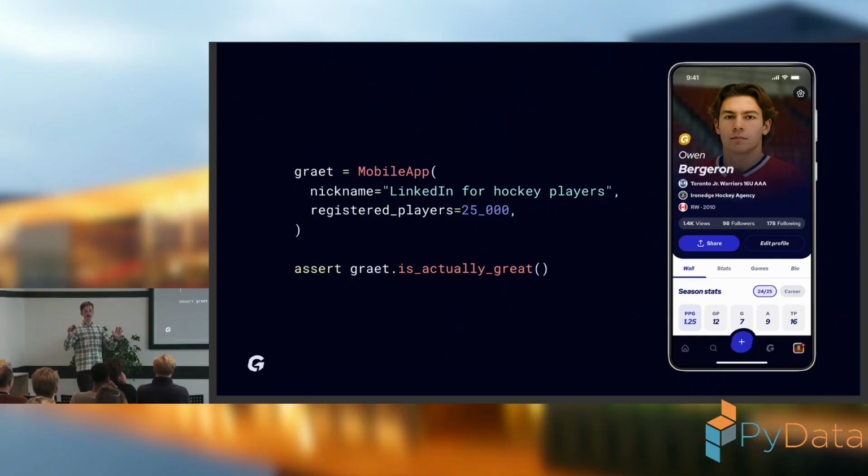On the other hand, there are coaches and agents that are looking for new players either for their team or for their agencies. So these 2 groups of users meet on the platform, and basically we are a recruitment platform for young ice hockey players. We have around 25,000 of those ice hockey players registered on the platform, and on top of that there are also some family members, those agencies, and those coaches.